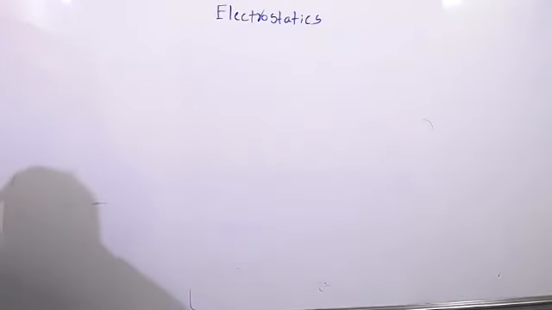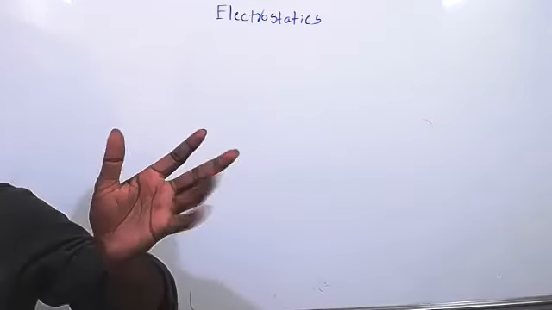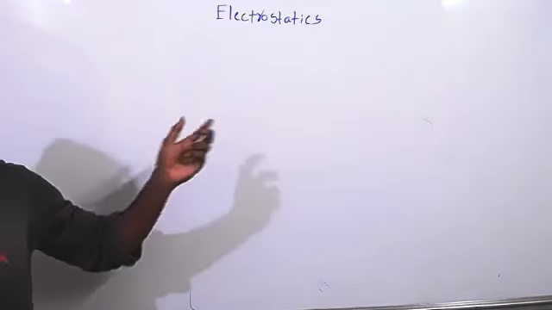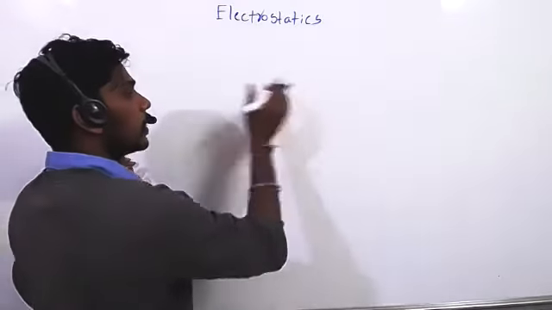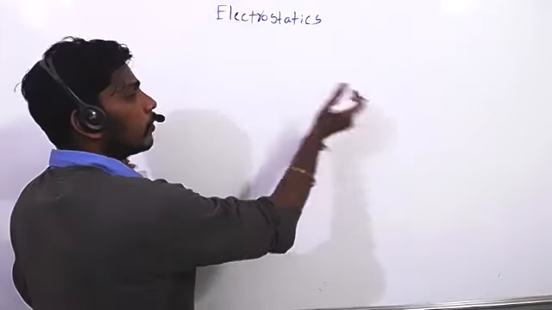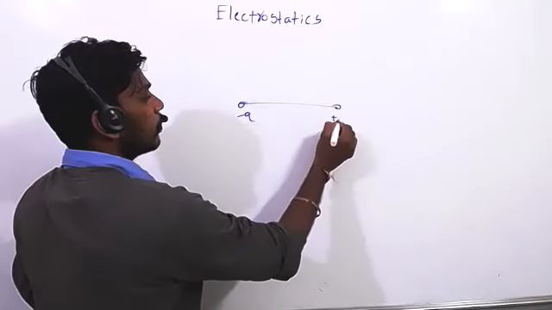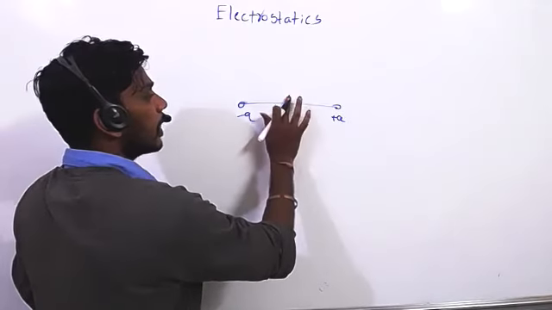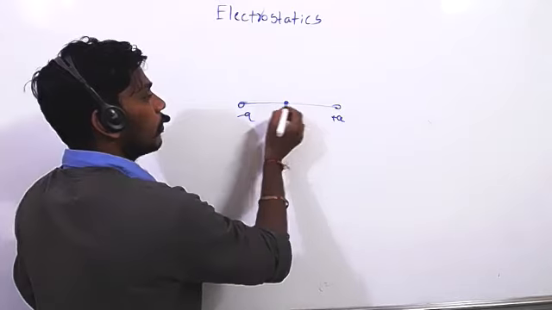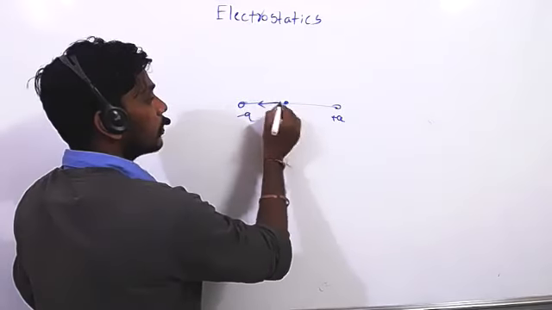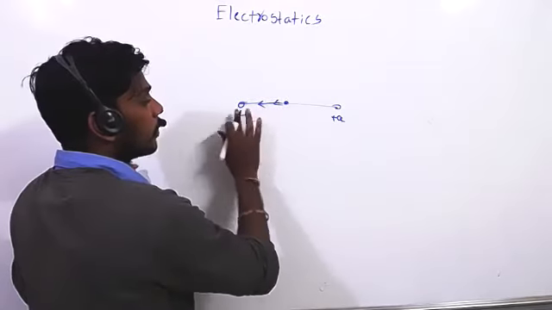Did you understand where force becomes 0, how to calculate? Yes, sir. See, where force will become 0, that time what we have to do is F1 equal to F2. Suppose these are the two charges, minus Q and plus Q. If you place one more charge in the middle, it cannot be 0 because both are opposite charges.